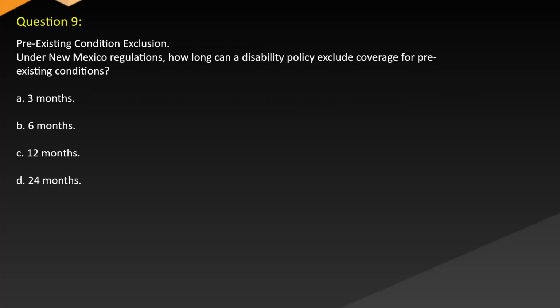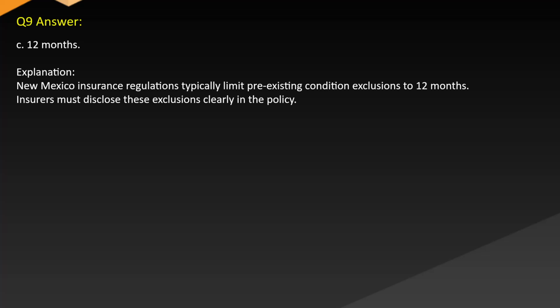Question 9. Pre-existing condition exclusion. Under New Mexico regulations, how long can a disability policy exclude coverage for pre-existing conditions? A. 3 months. B. 6 months. C. 12 months. D. 24 months. Answer. C. 12 months. Explanation. New Mexico insurance regulations typically limit pre-existing condition exclusions to 12 months. Insurers must disclose these exclusions clearly in the policy.